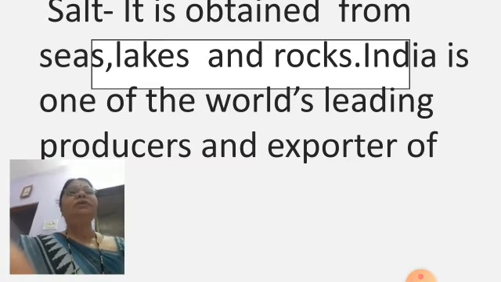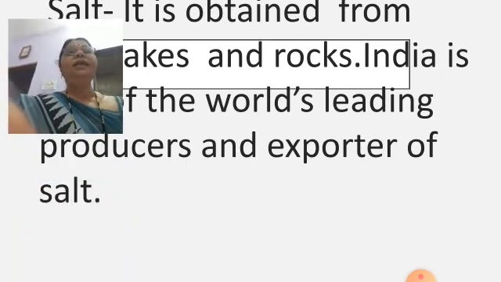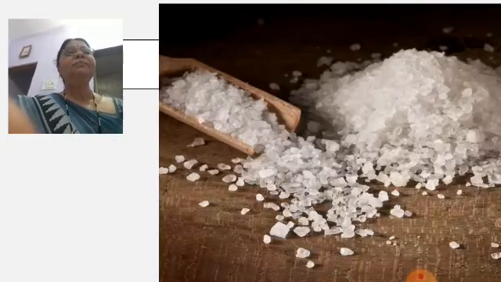India is one of the world's leading producers and exporters of salt. Here in India, salt pans are available on the seas, the lakes and the rocks, and by these salt pans people make salt. Exporter means what? We send India's salt to other countries. Here is the picture of salt.